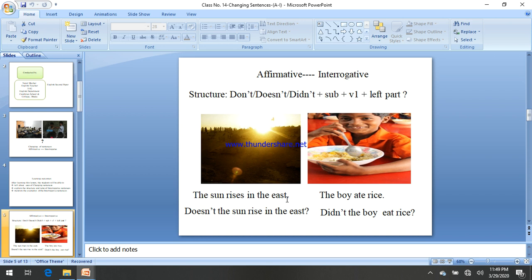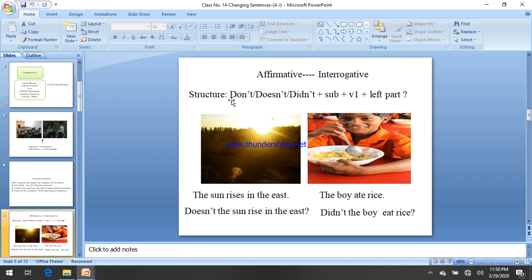Into interrogative. As the sun is third person singular number and rises is also a singular verb, following third person singular we have to bring does, as we are changing it into interrogative. That's why we have to add not, and does not together in brief or short form is written like this: doesn't. So in short form, while changing into interrogative, we write doesn't, then the subject, the sun.